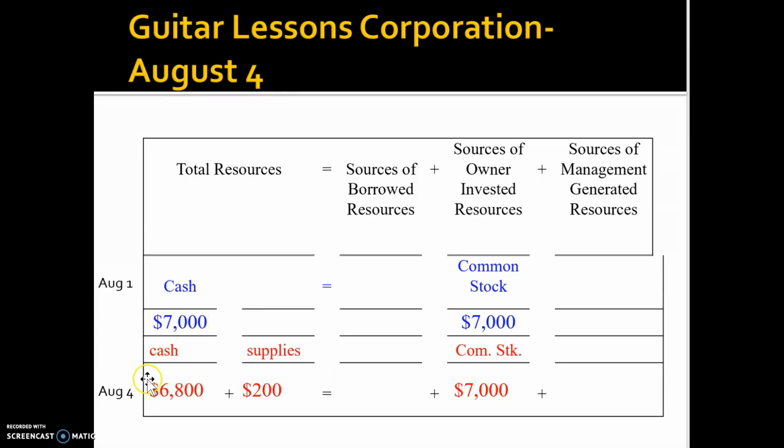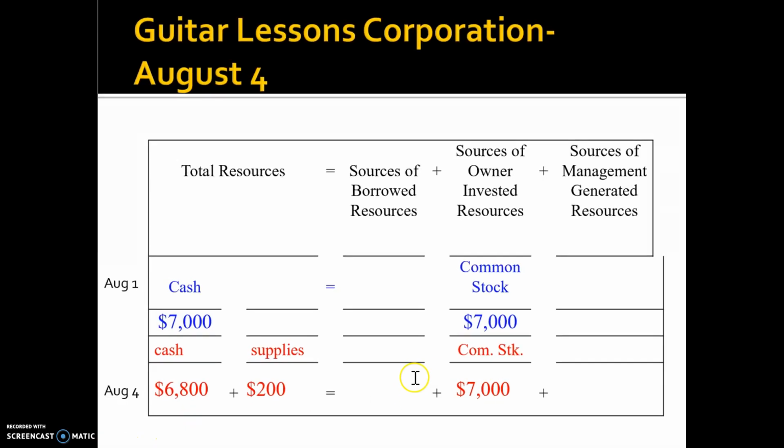So at the end of the day, August the 4th, your cash becomes 6,800. Supplies will increase by 200. So when you add these two things up, it's still 7,000. Your right-hand side has the sources of owners' invested resources. So it's still 7,000, which means now you got 6,800 cash and 200 supplies. All this money is from the owners' invested